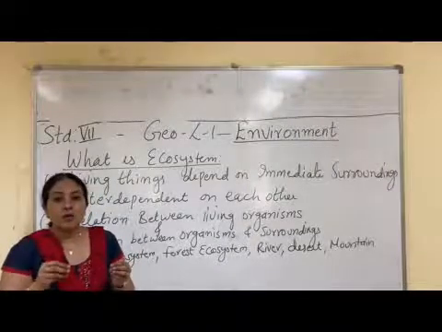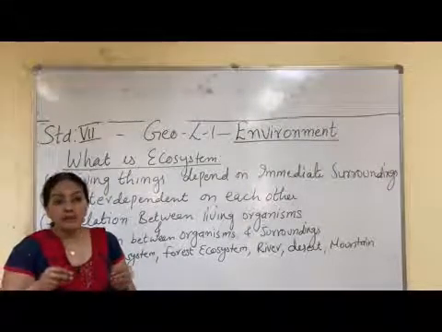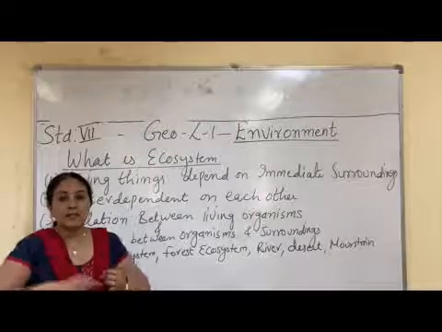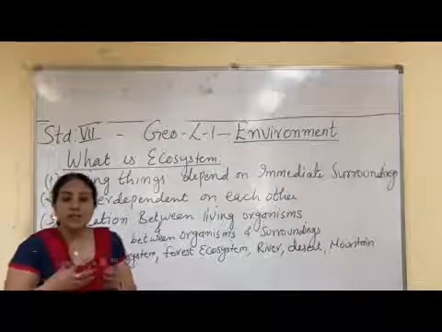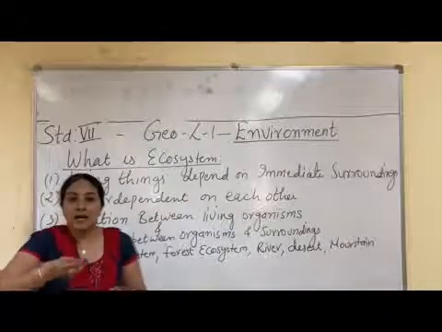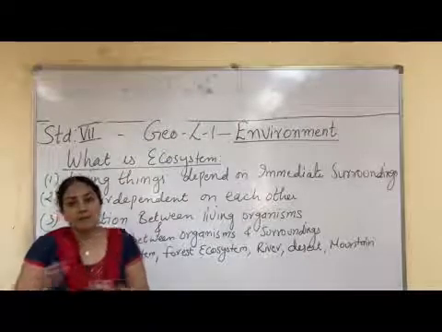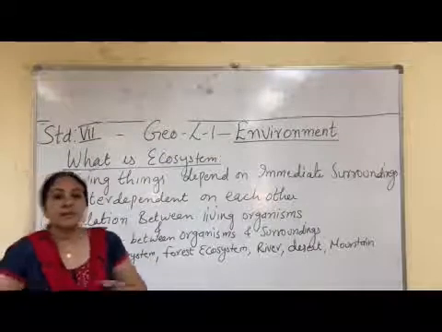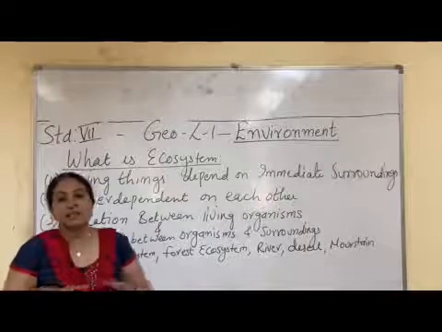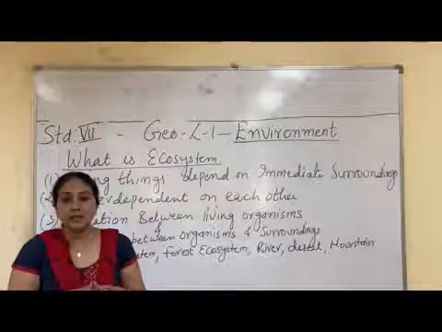So we are also dependent on non-living things. When human beings are dependent on plants and animals, that means there is a relation between living things. When plants depend on human beings, or plants depend on animals, or animals depend on plants, this is the dependence of living things on each other, or among each other.